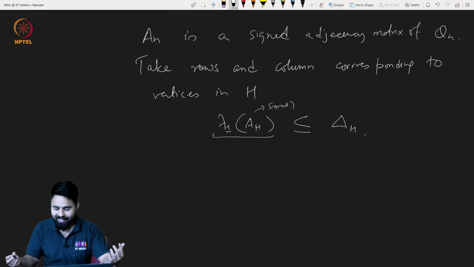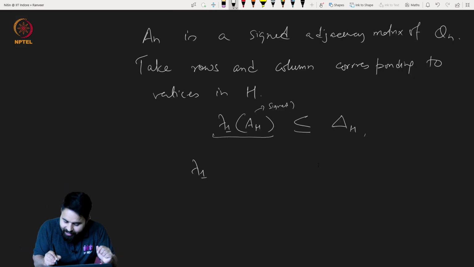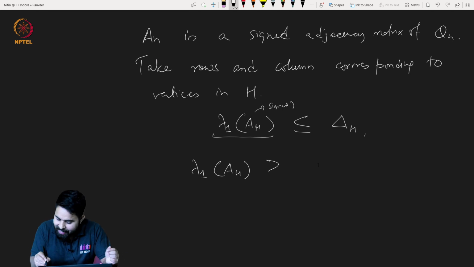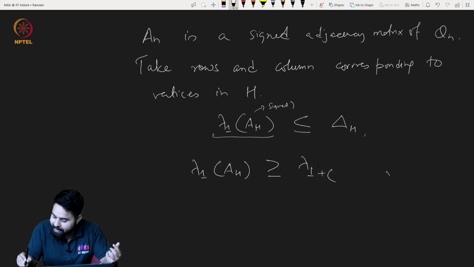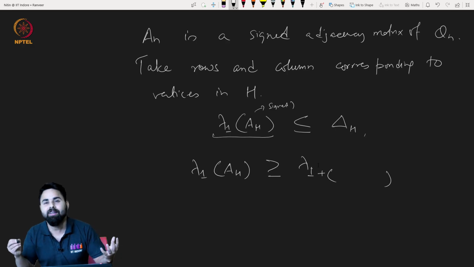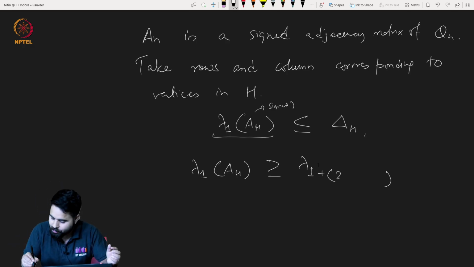Now what next? Lambda 1 of AH, by the Cauchy interlace theorem, is always greater or equal to lambda of the index one plus the difference of the size of these matrices. What is the size of matrix An? It is 2 raised to the power n. And what is the size of this matrix AH?